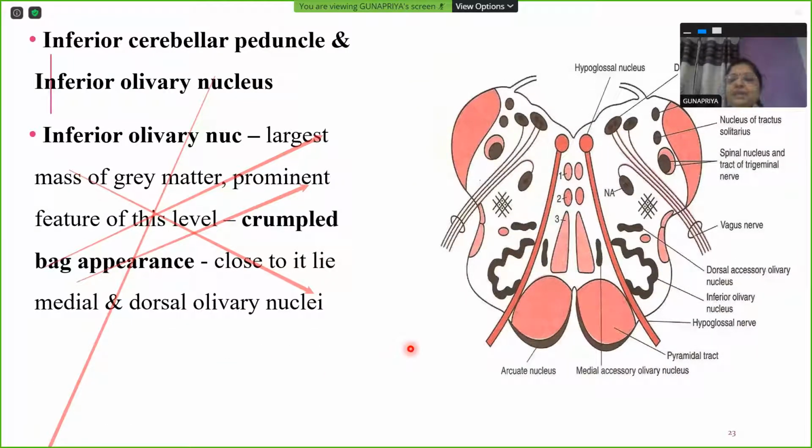Moving on to inferior cerebellar peduncle, this region is your inferior cerebellar peduncle, which connects the medulla oblongata and the cerebellum. Then you have your inferior olivary nucleus. That's why this section is known as inferior olivary level. Inferior olivary nucleus is the largest mass of gray matter in medulla, very prominent, and it appears like a crumpled bag.